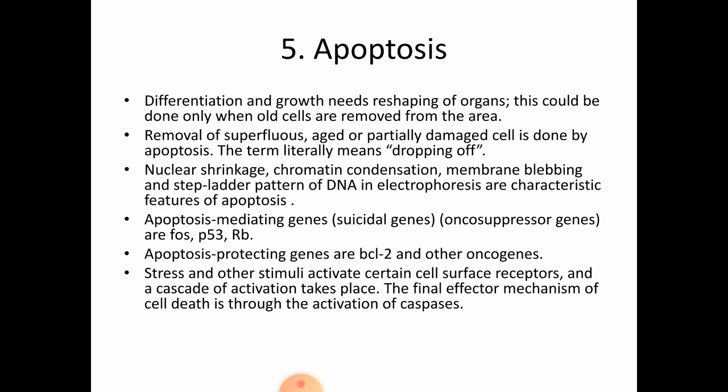Nucleus shrinkage, chromatin condensation, membrane blebbing and step ladder pattern of DNA in electrophoresis are characteristic features of apoptosis. So, you can give the definition that it is the removal of aged and partially damaged cells, and the characteristic features are nucleus shrinkage, chromatin condensation, membrane blebbing and step ladder pattern of DNA in electrophoresis. And examples, apoptosis mediated genes include P53 and retinoblastoma RB. So, that would be enough.